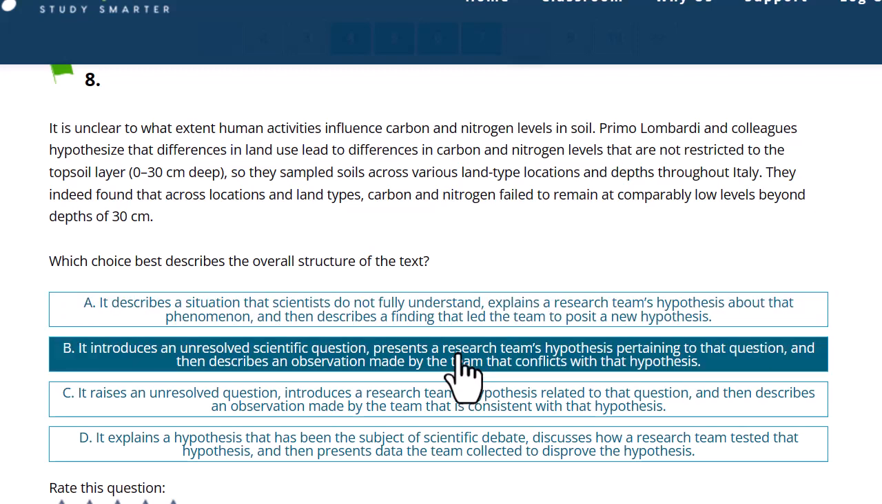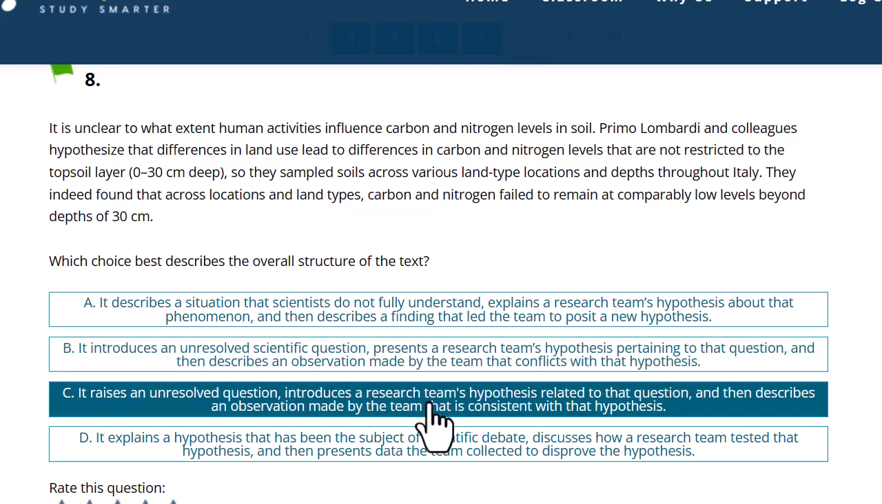B, it introduces an unresolved scientific question. Okay, that's basically the same thing. Presents a research team's hypothesis, yes, pertaining to that question, and then describes an observation made by the team that conflicts with that hypothesis. Again, it's not conflicting. They didn't make a new hypothesis. It wasn't against, they confirmed their hypothesis.